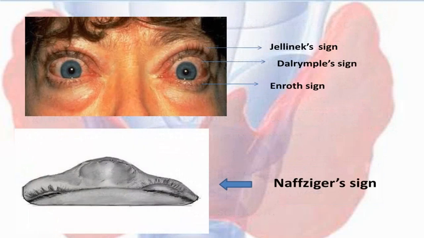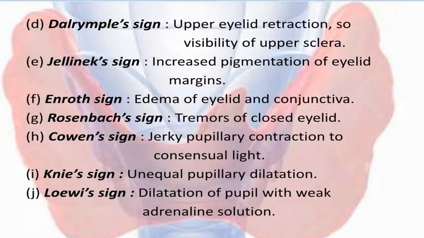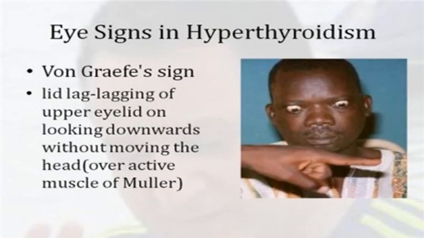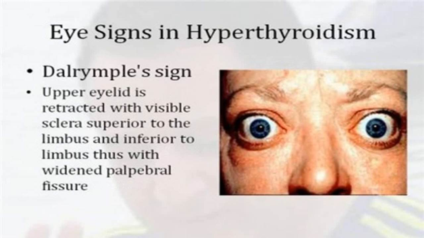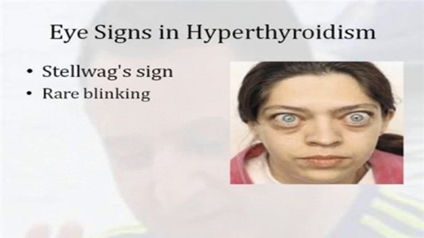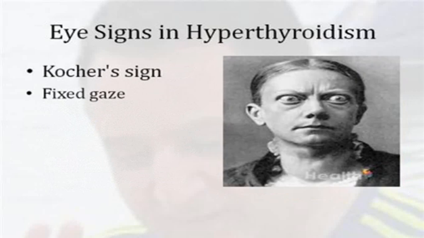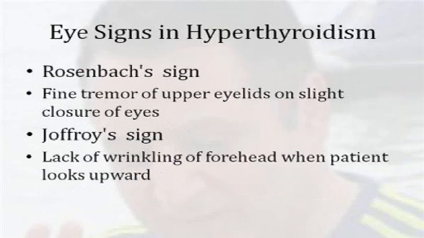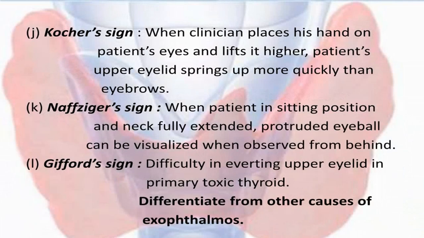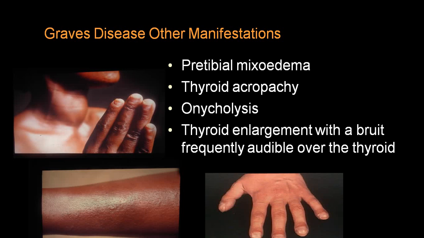These are all the different signs. Then nothing else but little modification from what we call the Stilwell signs, von Graefe's, Joffroy's, and Möbius. These are the four common signs. So this is Dalrymple's sign, von Graefe's sign, Gifford's sign, Stellwag's, Koch's, many names, Joffroy's, Möbius. All these different names are given. There are a lot of different names.